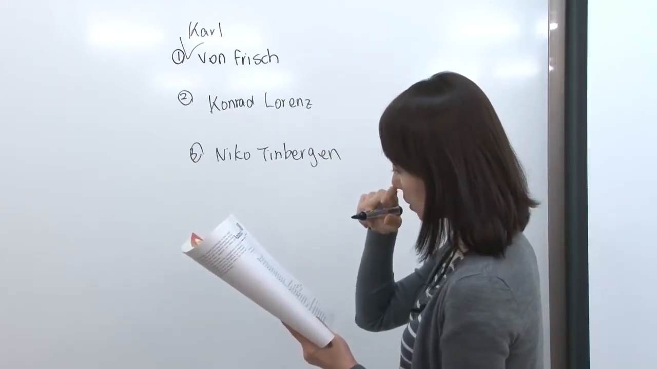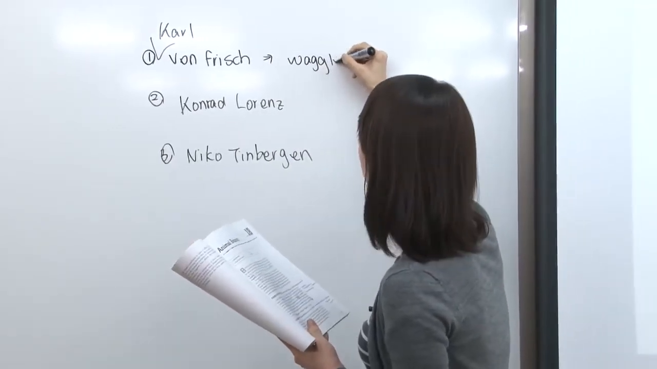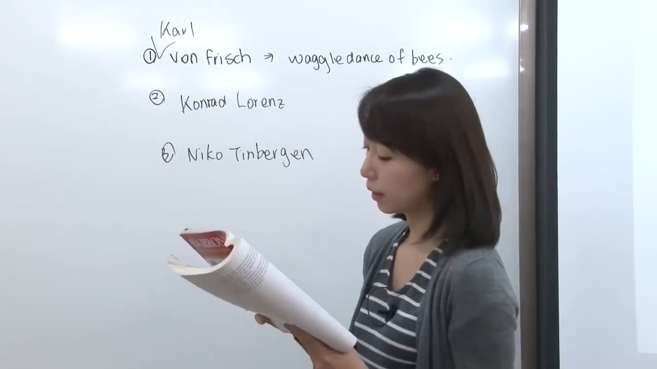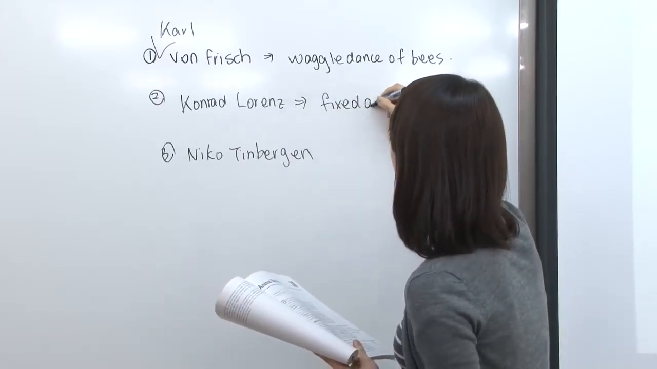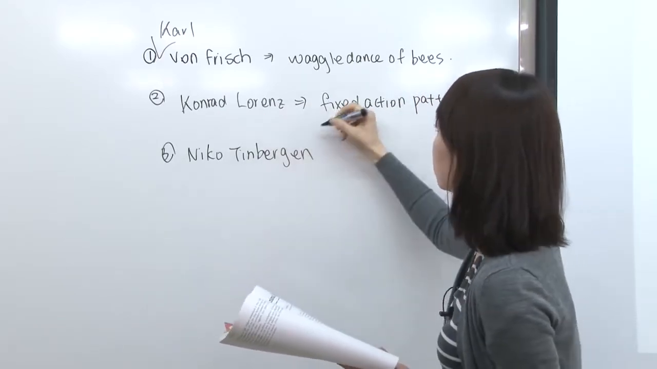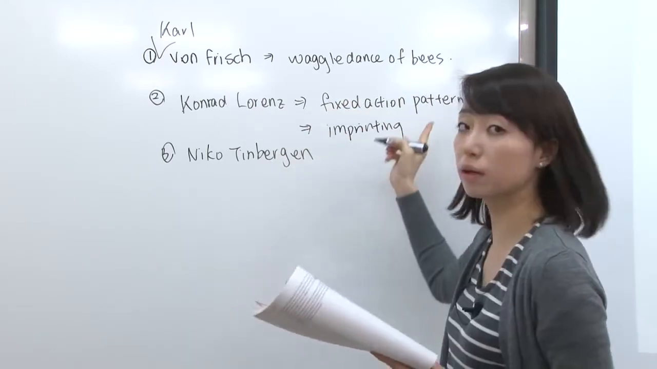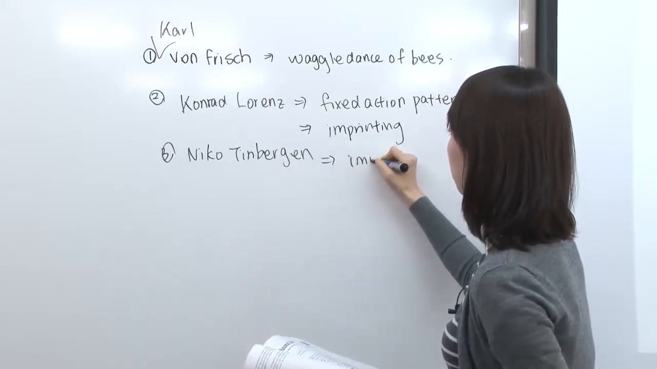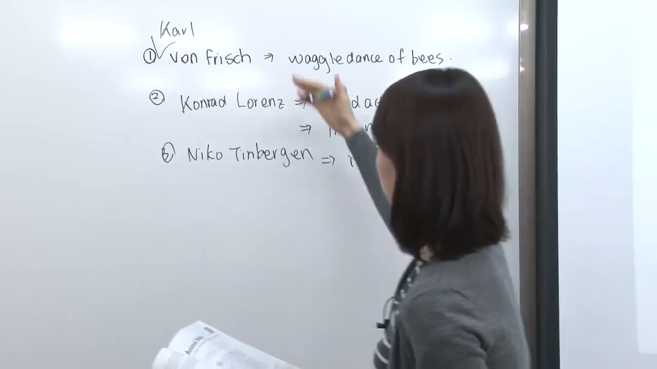So first, von Frisch actually studied the waggle dance of bees. And then Konrad Lorenz is famous for the fixed action pattern. Also, this guy is famous for imprinting as well. So this guy actually studied two different behaviors of the animals. Niko Tinbergen actually studied imprinting. So you should know these scientists.